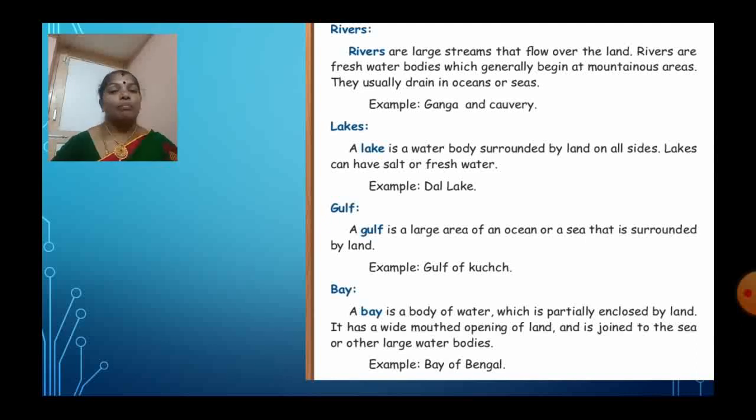Next water body is a bay. A bay is a body of water which is partially enclosed by land. That is, 3 sides are covered by land and the other side is a water body, the ocean. It has a wide mouth opening of land and is joined to the sea or other large water bodies. Example, Bay of Bengal. Look, Bay of Bengal is large.